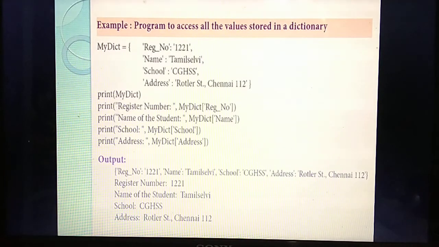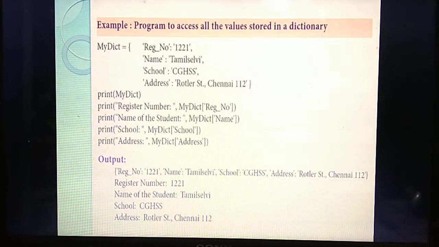Inside a print statement I am giving register number. What's the format? The name of the dictionary. What's the name of the dictionary? My dict. Then inside the square bracket you need to mention the key. What's the key for register number? Register number. Understand? So to access a particular element from the dictionary, you should mention the name of the dictionary followed by a square bracket. Inside the square bracket you need to give a key.